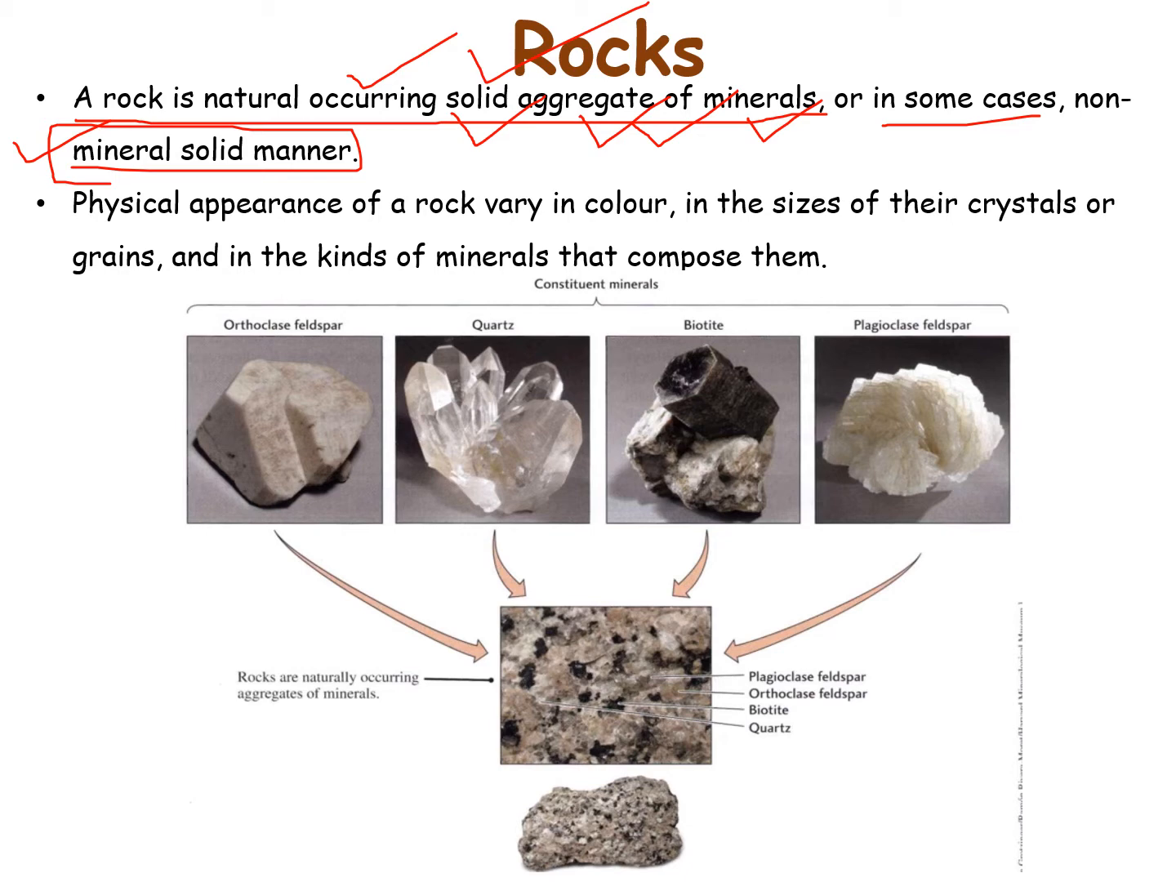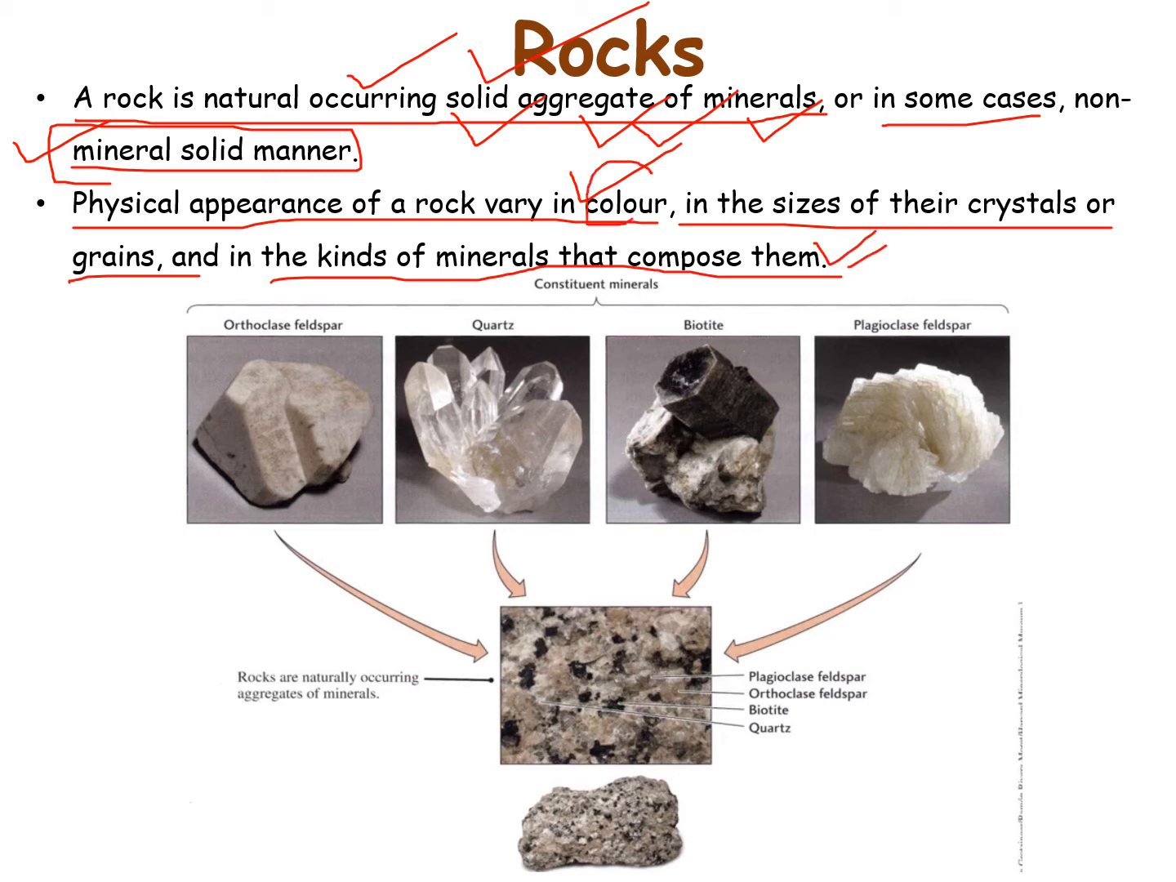The physical appearance of a rock varies in color, in the size of their crystals and grains, and in the kinds of minerals that compose them. So let us see an example of a rock.